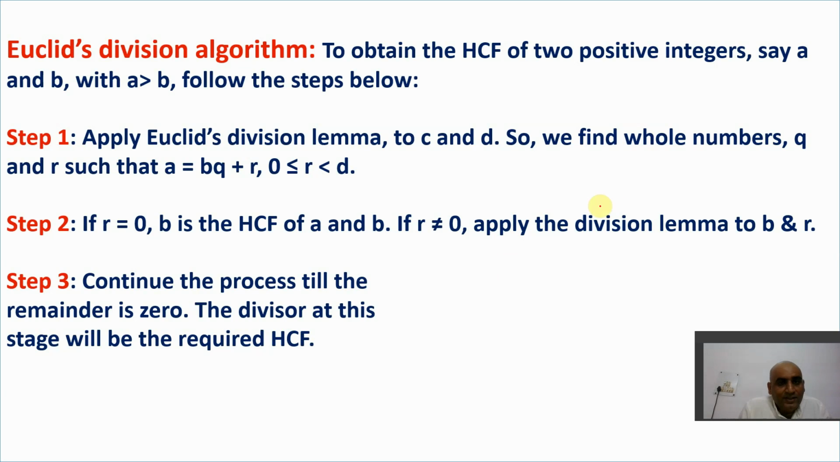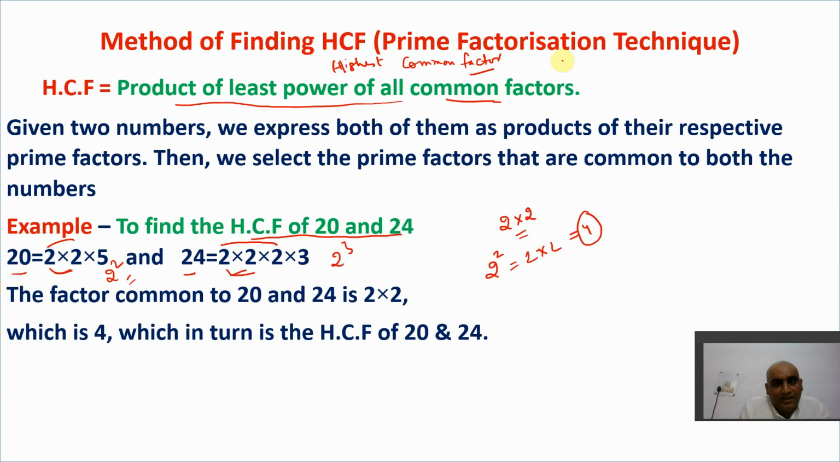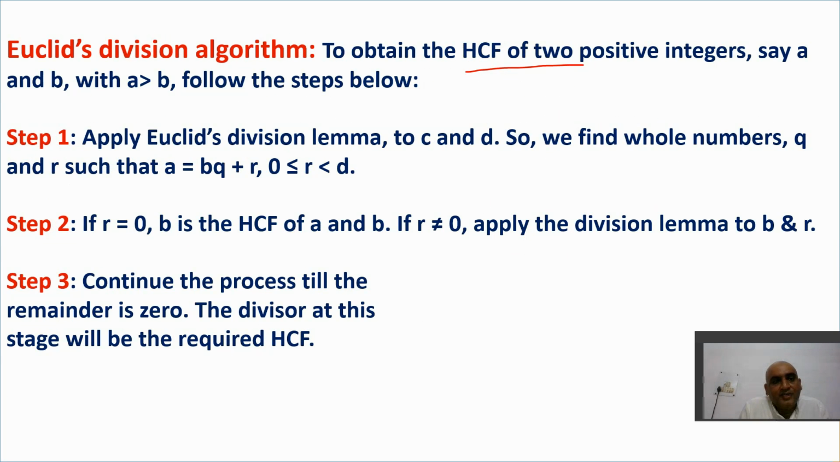This algorithm is used to find the HCF of two numbers. Just now we found the HCF with the help of prime factorization. Now we are using one more technique to find the HCF, that is with the help of Euclid's division algorithm. Why? Because it is important.